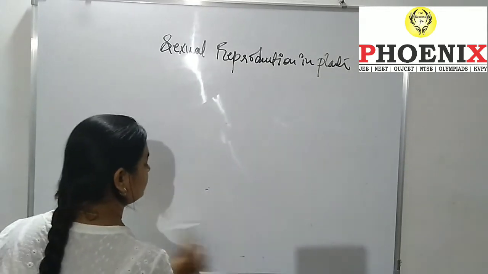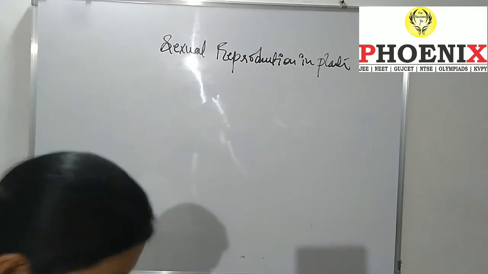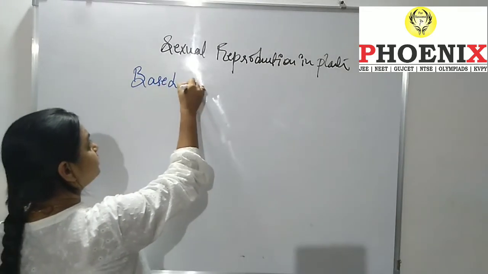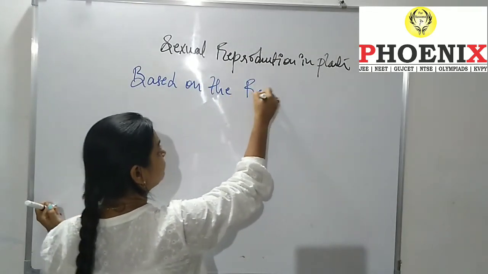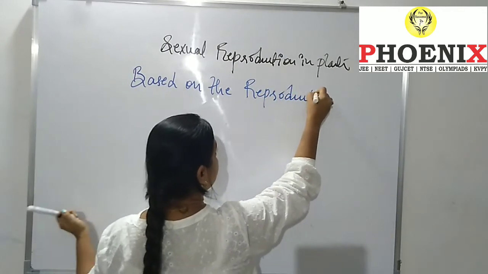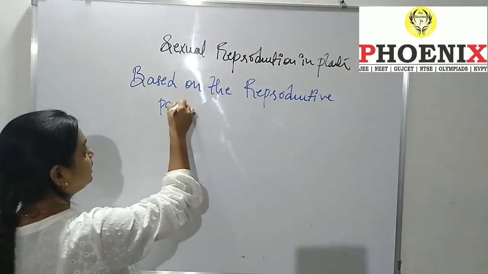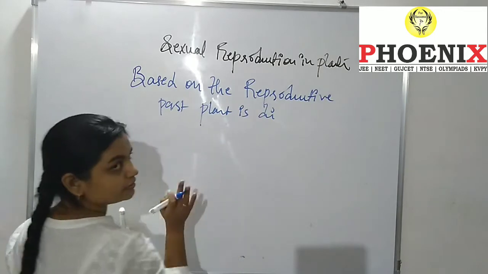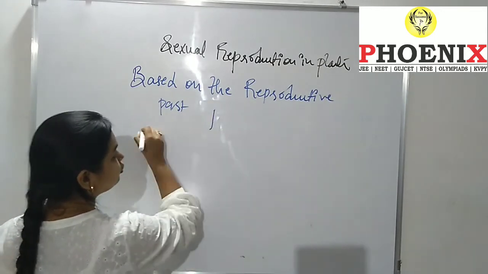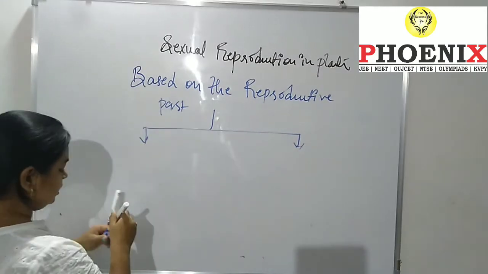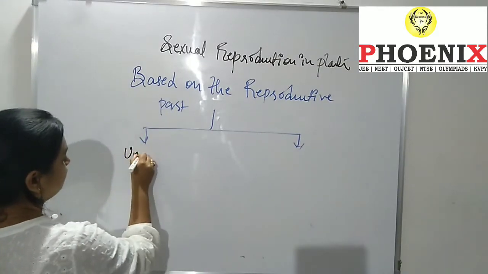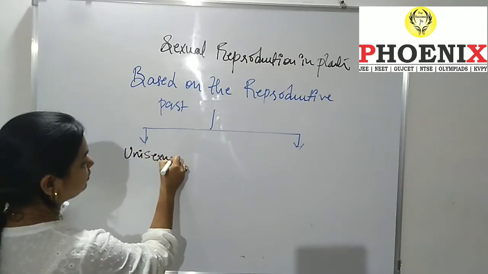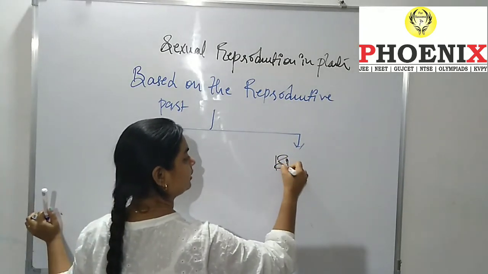Based on the reproductive parts, the plant is divided into two parts. The first is the unisexual flower. The second is the bisexual flower.